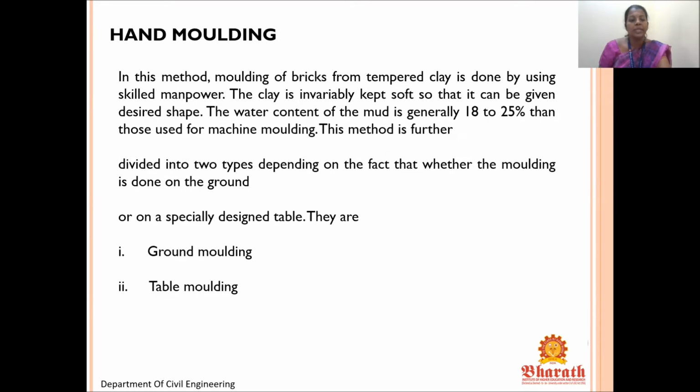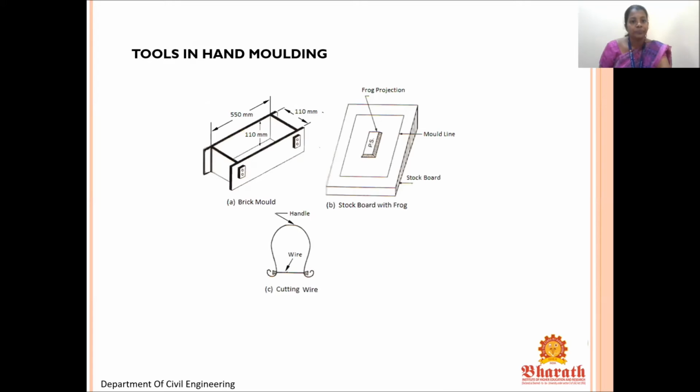Hand molding, machine molding. In this method, molding of brick from tempered clay is done by using skilled manpower. The clay is invariably kept soft so that it can be given the desired shape. The water content of the mud is generally 18 to 25%, higher than that used for machine molding. This method is further divided into two types depending on whether the molding is done on the ground. So hand molding can be done on the ground or as table molding.